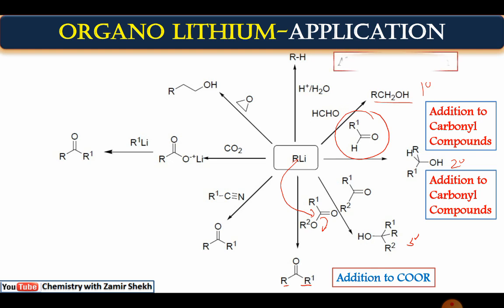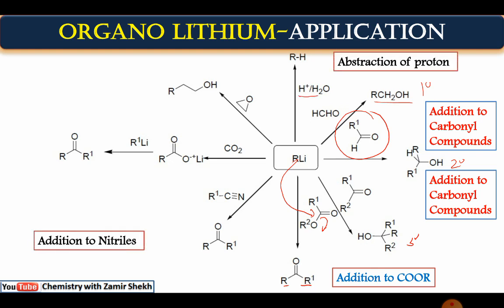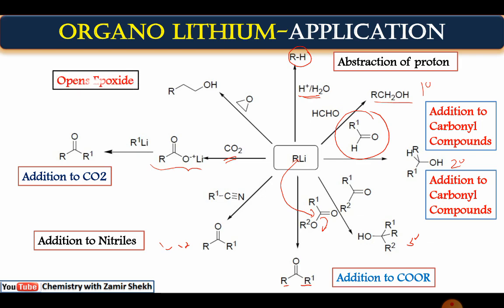Third application is that it abstracts the hydrogen. Whenever any acidic hydrogens are there, it will abstract the proton, so the byproduct will be a hydrocarbon. Addition to nitrile: when added to nitrile, just like Stephen reduction, it converts to a carbonyl compound. Then we have addition to carbon dioxide, CO2, a most important transformation. When RLi reacts with CO2, it first converts to the carboxylate ion, the lithium salt of the carboxylate ion, and then finally converts to a ketone. Important reaction. Lastly, opening of epoxide must be via an SN2 fashion, and the sterically less crowded side is attacked. Suppose I have this one, then it opens from this side.